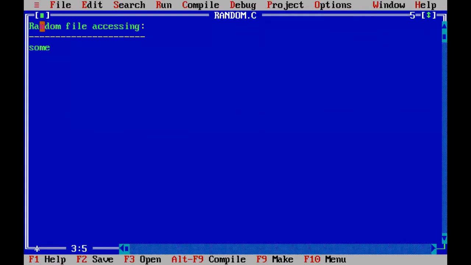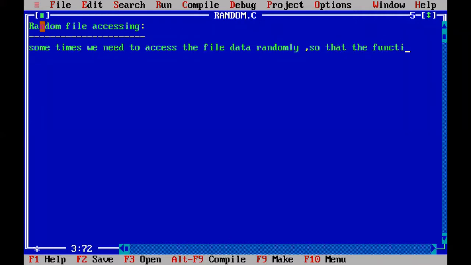So write down: sometimes we need to access the file data randomly.